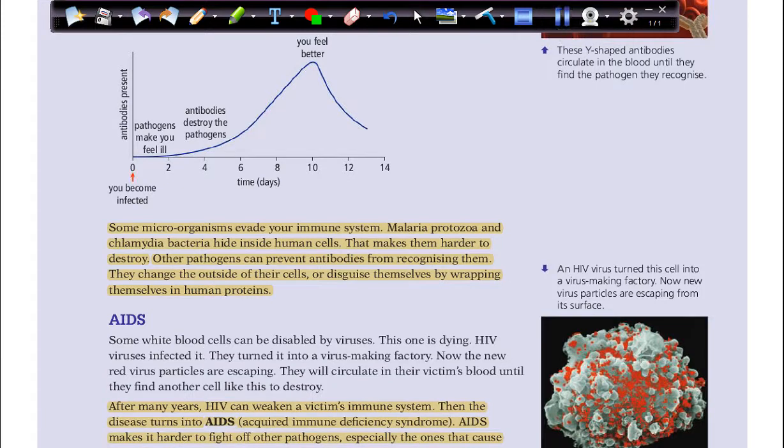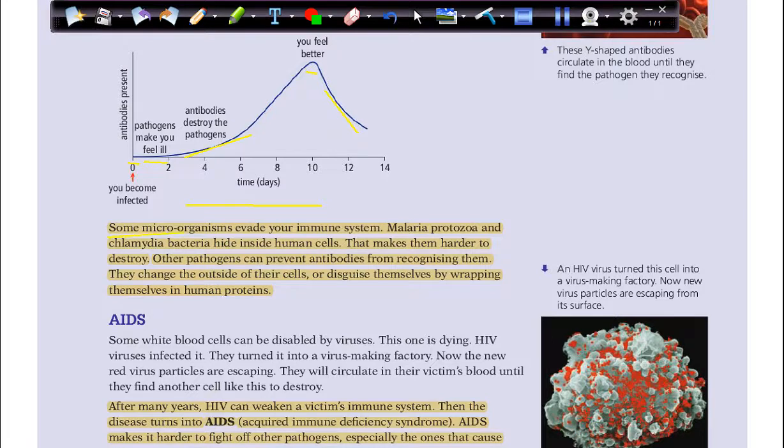So if we look at this diagram, it can make the previous explanation more clear. Here we get the infection by any pathogen. We will feel ill for at least 2 days. Then the antibodies will start to work and destroy the pathogens. After 10 days we will feel better, and then we can feel normal again. We will just continue to be better.